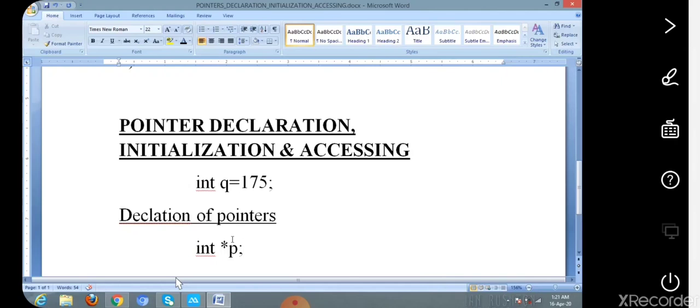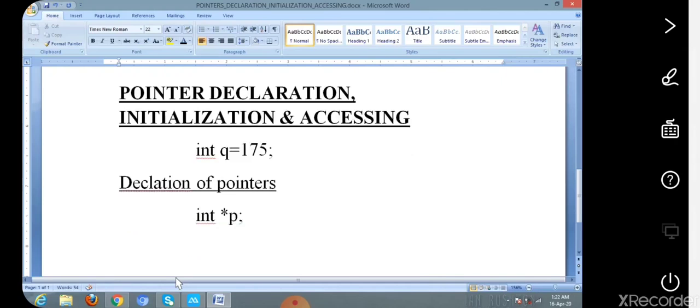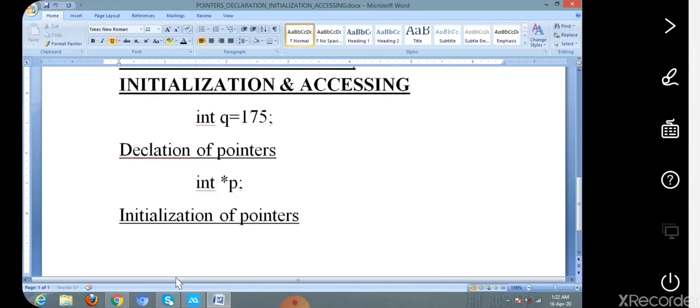Then move on to the next topic, that is initialization of pointers. Initialization of pointer or initialization of pointer variable. Okay.